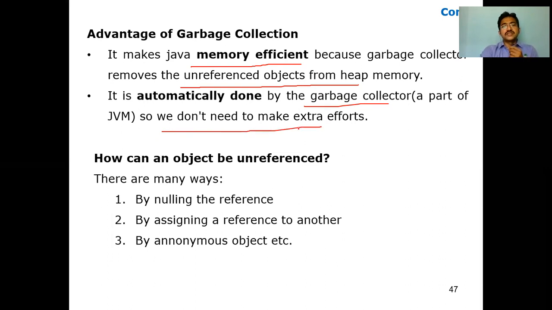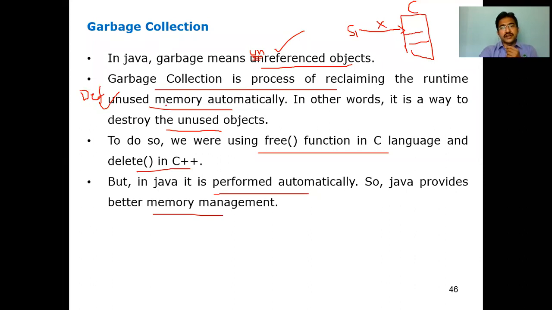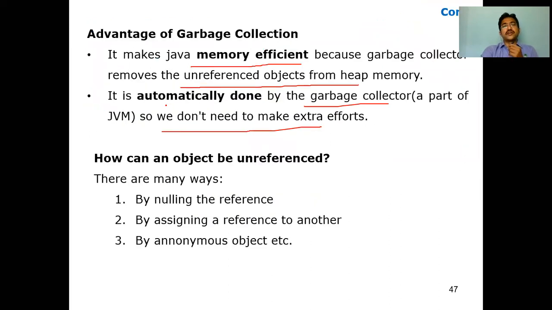So this is the definition: garbage collection is the process of reclaiming the runtime unused memory automatically. Simply, it is a way to destroy the unused objects. The main advantage is that we can use garbage collection automatically, and with the help of that, memory management or memory efficiency can be handled properly.